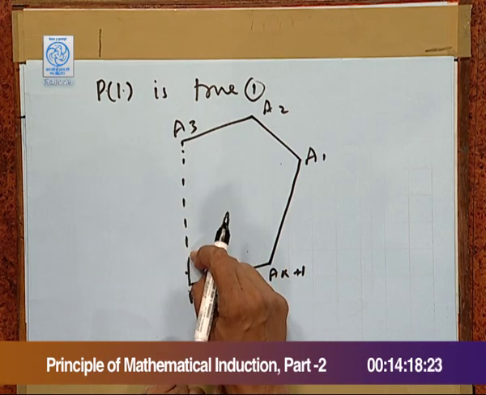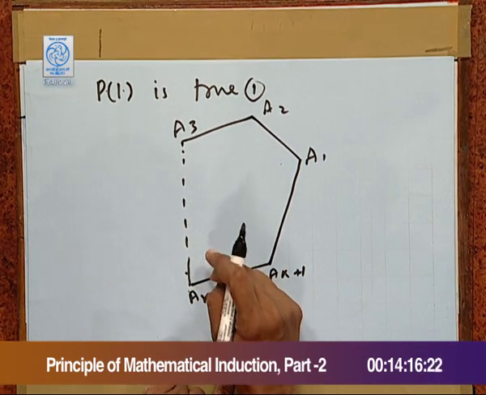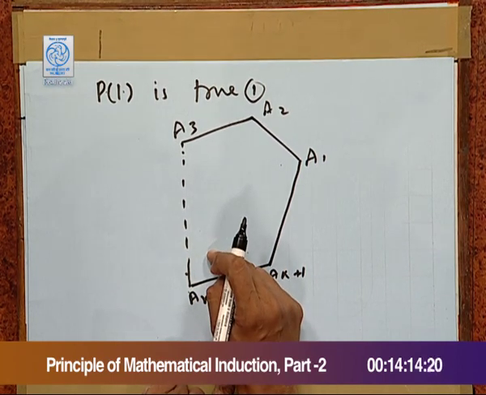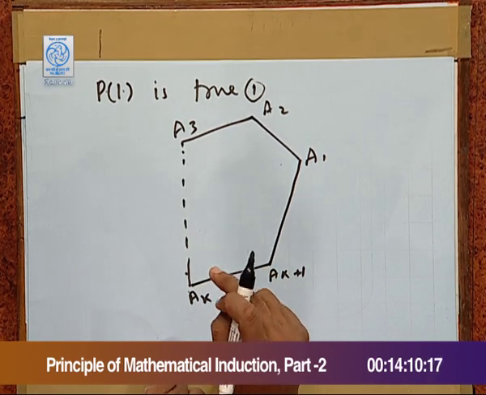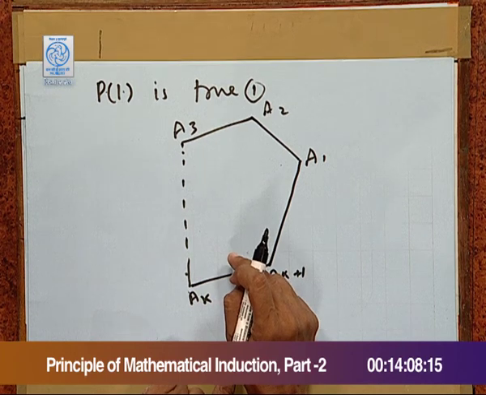Here the dotted lines indicate the missing sides, which cannot be shown in a diagram. In fact, this dotted line indicates the sides A3A4, A4A5 and so on up to Ak minus 1 Ak.